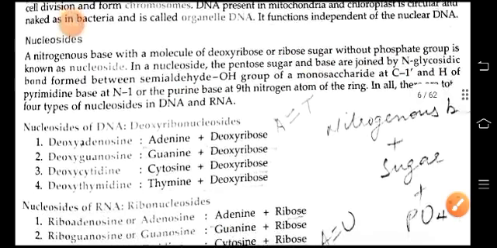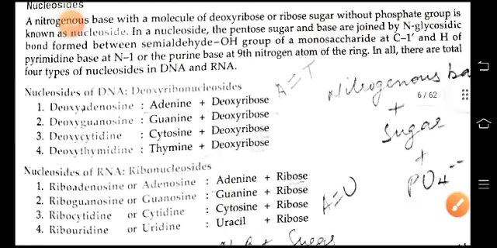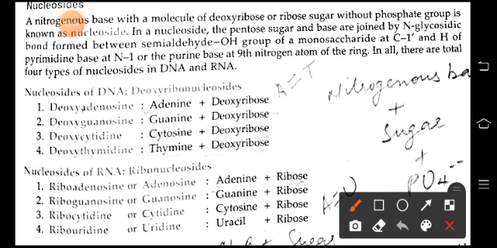So here, the nucleosides of DNA, or deoxyribonucleosides: deoxyadenosine, adenine plus deoxyribose; deoxyguanosine, guanine plus deoxyribose; deoxycytidine, cytosine plus deoxyribose; deoxythymidine, thymine plus deoxyribose.